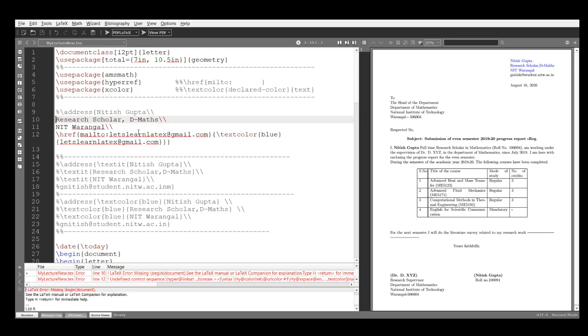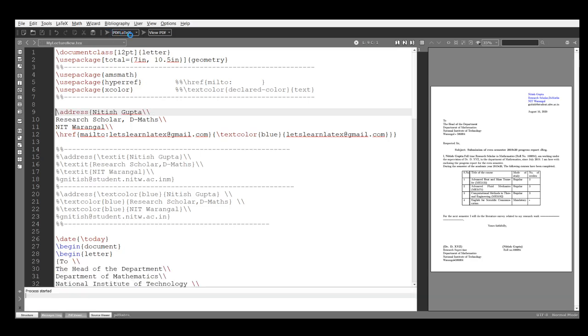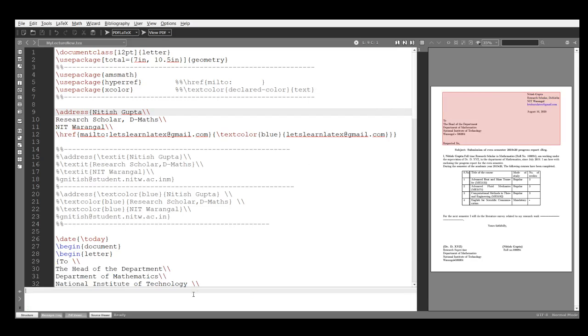There is an issue. Here some error is showing. In which line? 10th and 12th. Okay, see, this is the \address. But it is in the comment section, so you have to remove this now. Oh, yeah, fine. No error.